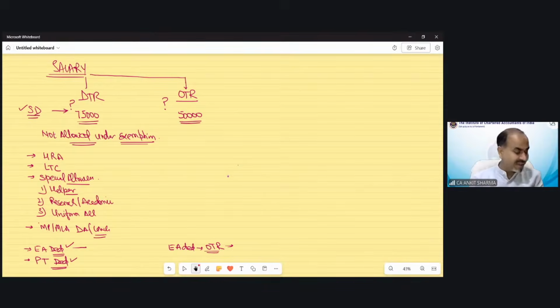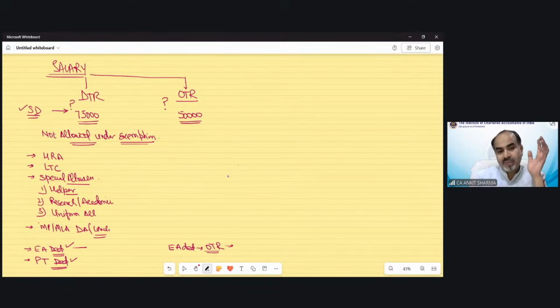So you have to understand these basic things when you solve a question under the salary head, because the regime will have a very big impact on your answer if you make a mistake in applying the exemption in that specific regime.